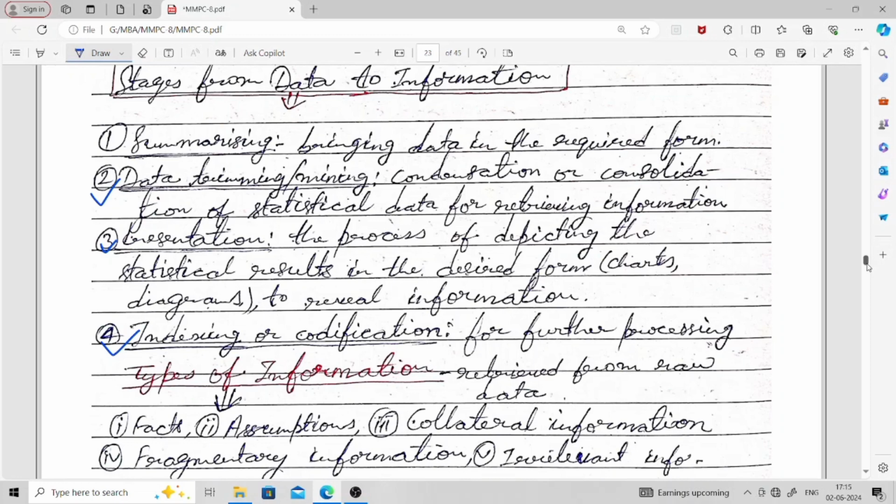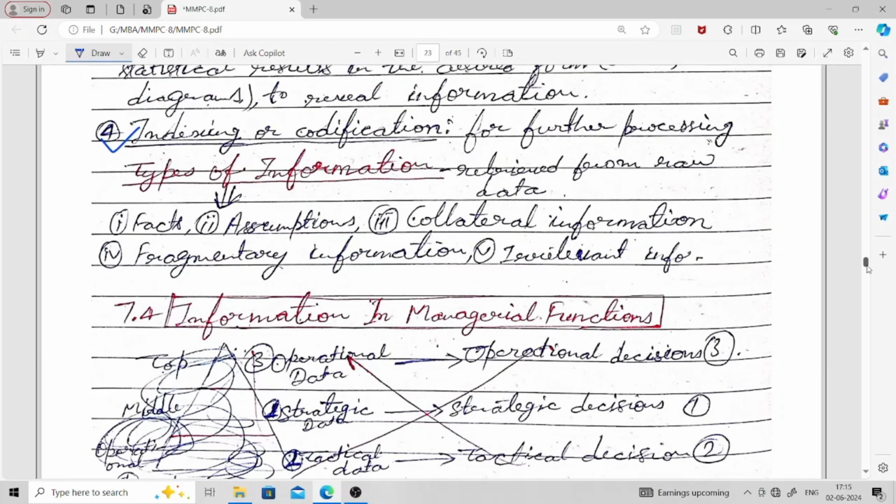Then you have the types of information. What different types of information are there? Retrieved from raw data, the following are the different types of information. First, the facts. Second, assumptions. Third, collateral information. Fourth, fragmentary information. Fifth, irrelevant information. So these are the different types of information: facts, assumptions, collateral information, fragmentary information, and irrelevant information.